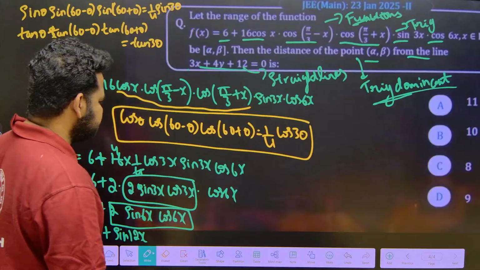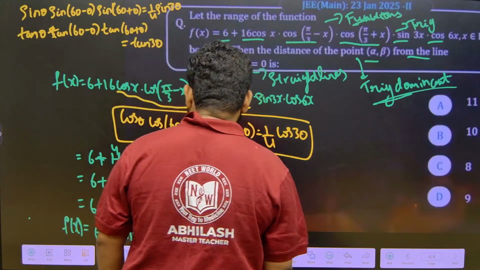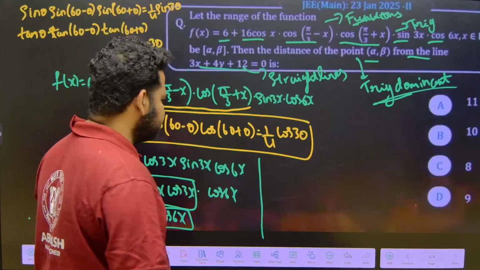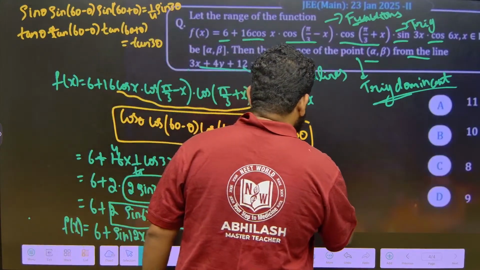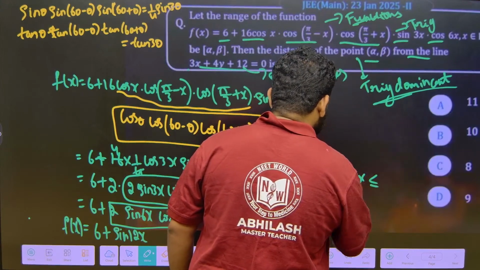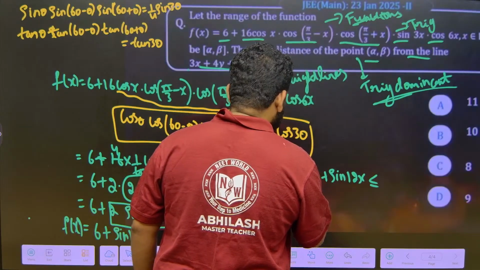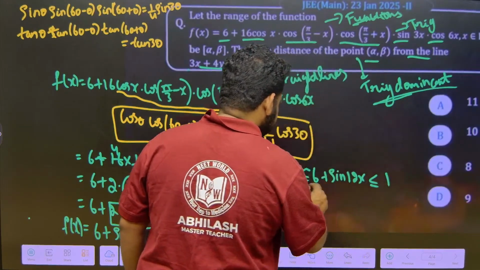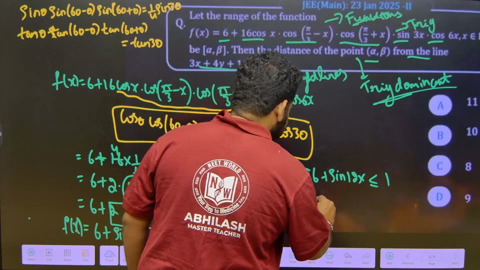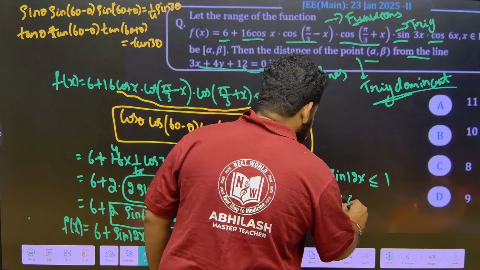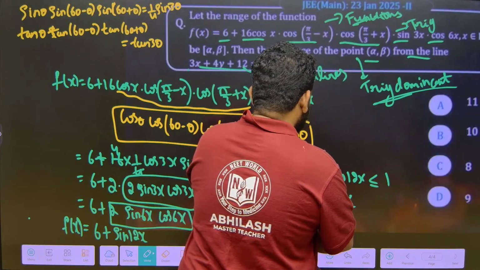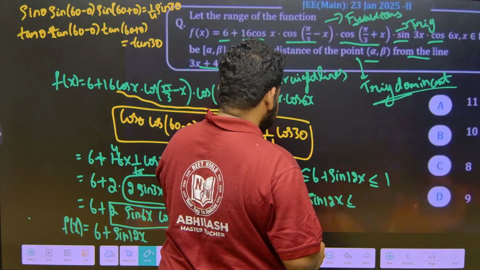Now if you look at this, the range of this function is what? This is 6 plus sin 12x. Sin 12x will be greater than or equal to minus 1 and less than or equal to plus 1. So if I send 6 this side, what will it become?